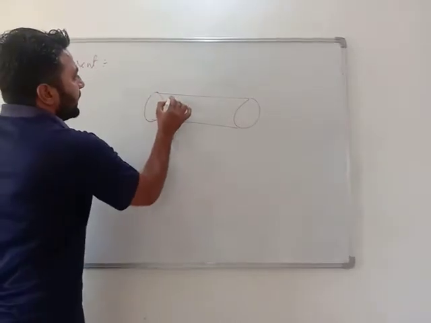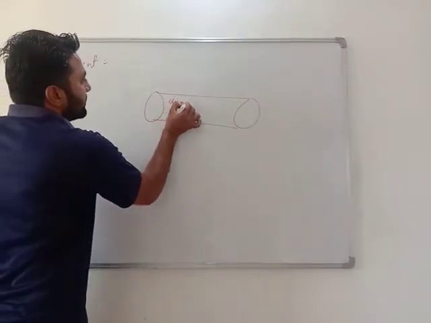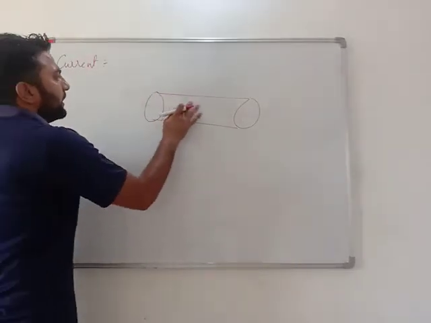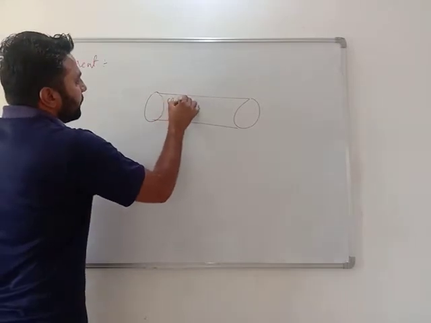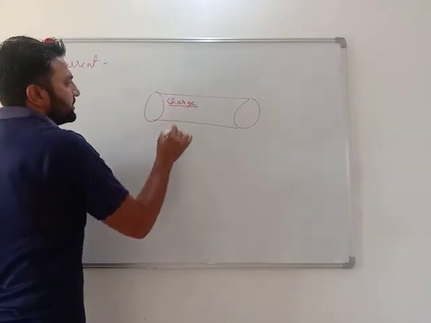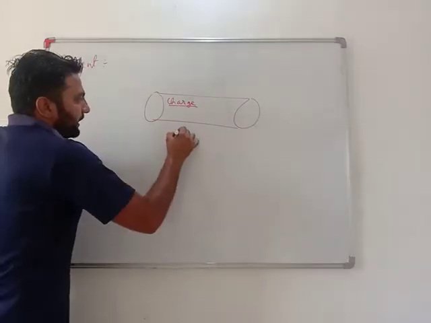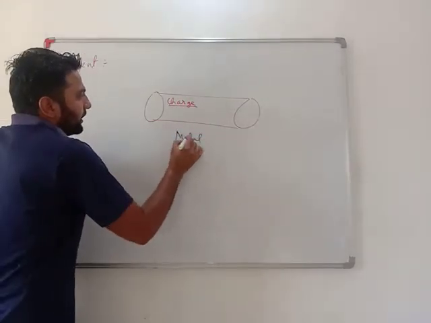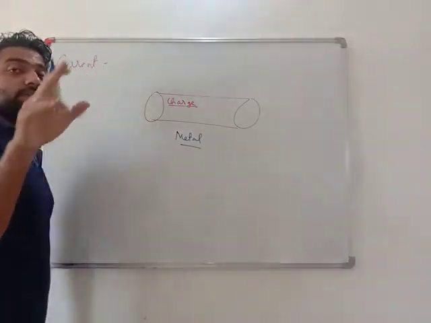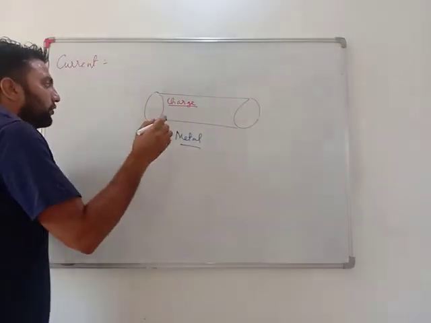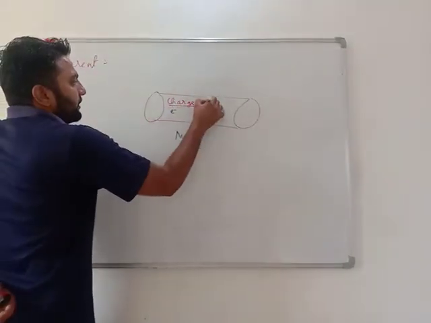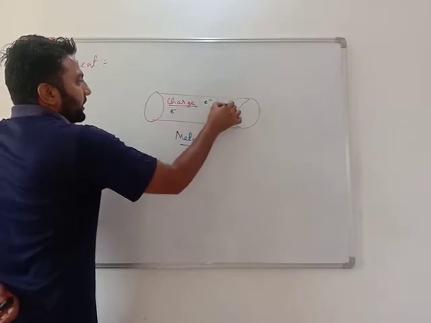Each and every material has charge, because it is a material property. If this is a metal, it has free electrons in its last shell, the outermost shell.